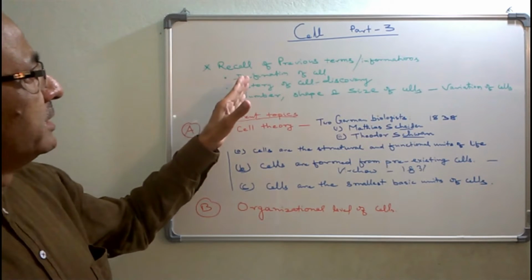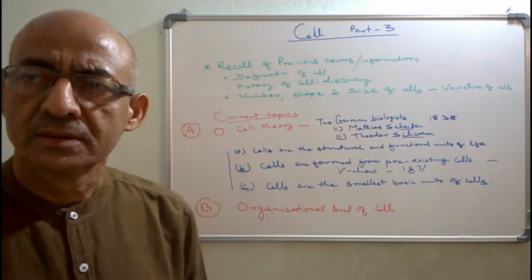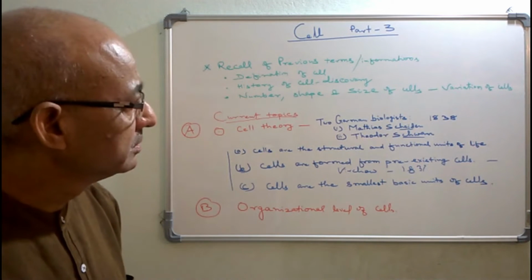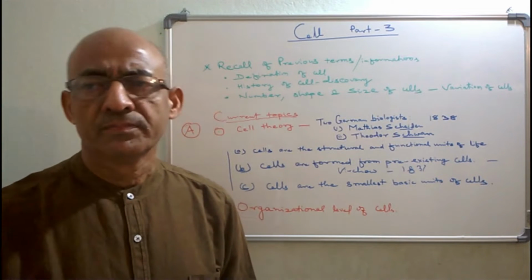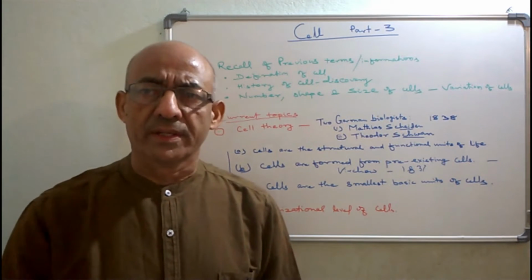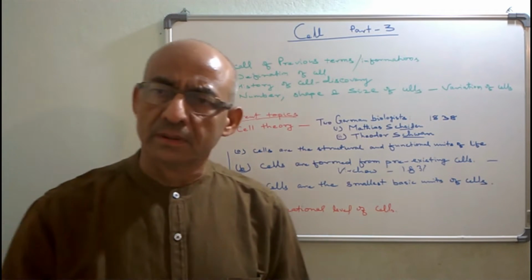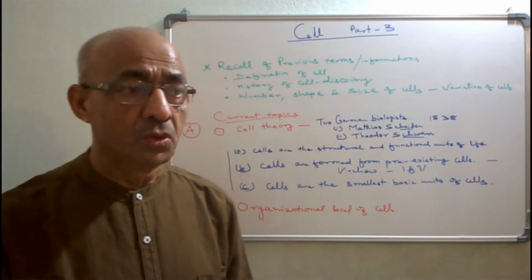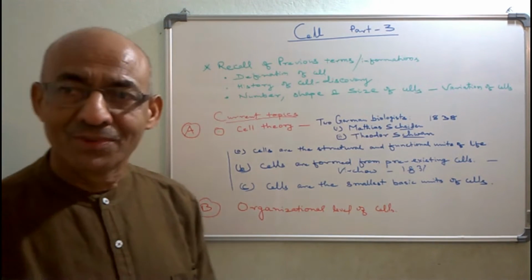We have already discussed the definition of the cells. What are the cells? We have also discussed the history of cell discovery, how the cell was discovered and who discovered the cell.